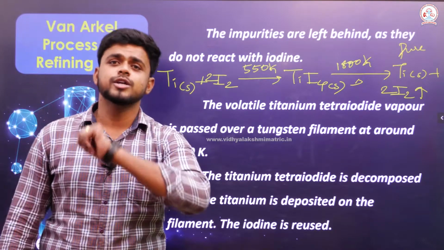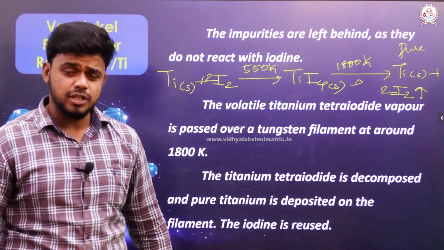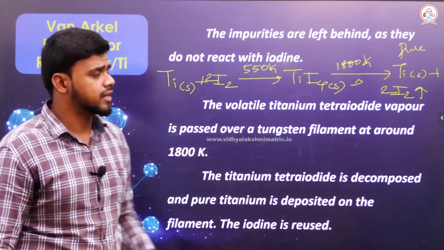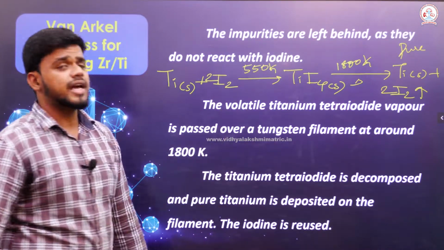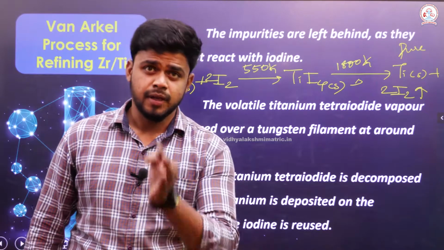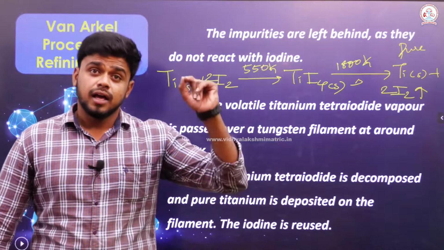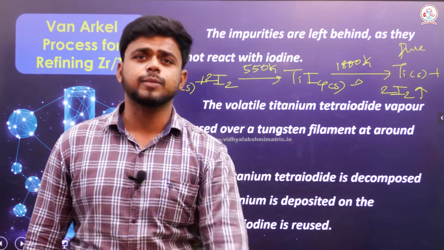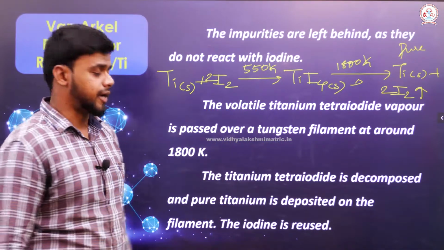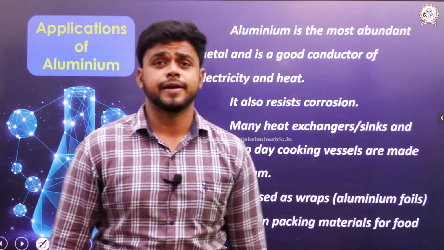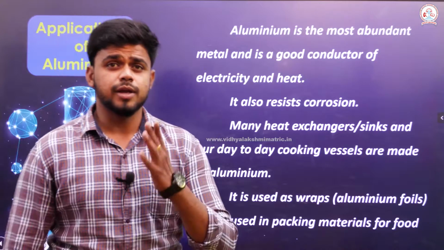It can be reused for the other processes. In order to continue the process in a similar way, iodine can be used widely here. So, this is the overall reaction that happens here. Right. Here iodine is reused because this impurity does not react with iodine. Have that in your mind. Right. So, this is the Van Arkel process of refining zirconium and titanium.